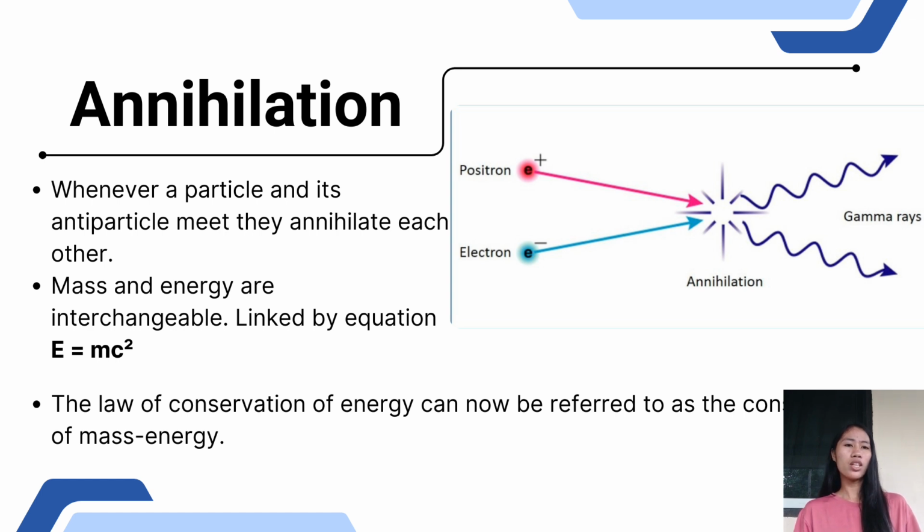The diagram shows electron and positron annihilation. The blue arrow represents an electron with a negative charge. The pink arrow represents a positron with a positive charge. They move toward each other, and in the middle is where annihilation occurs.